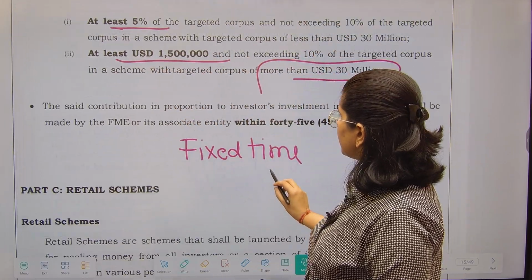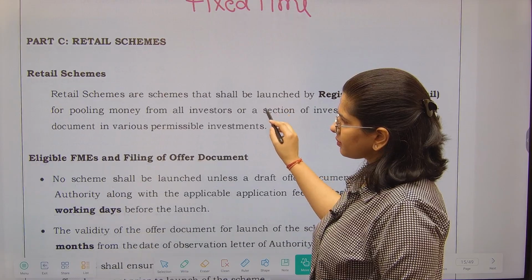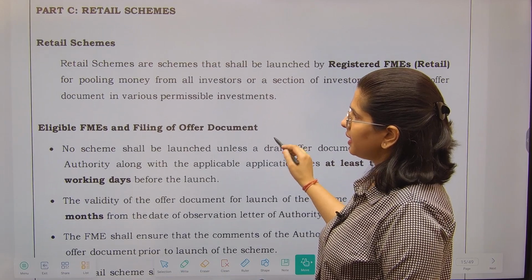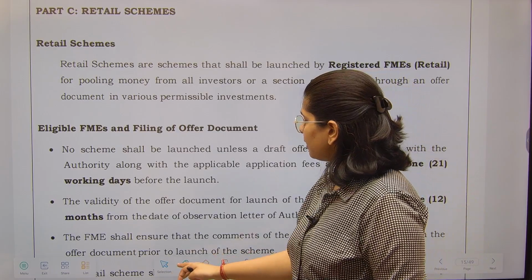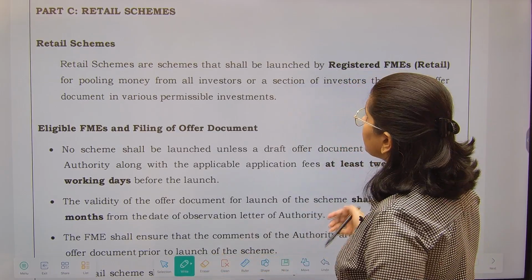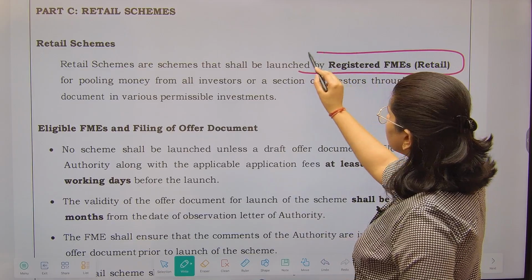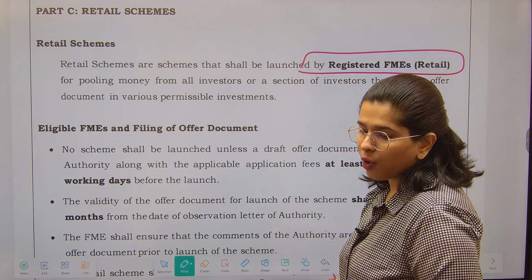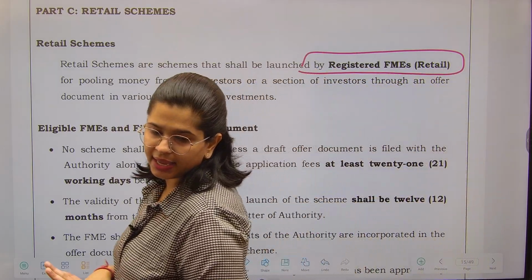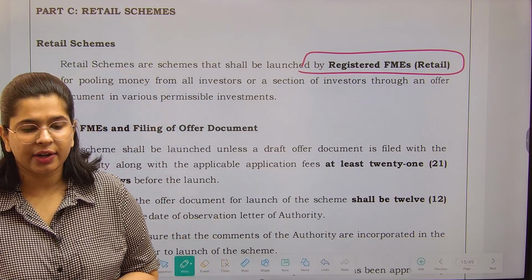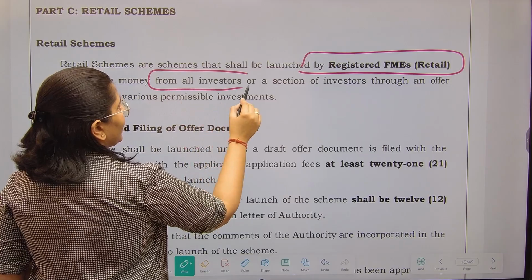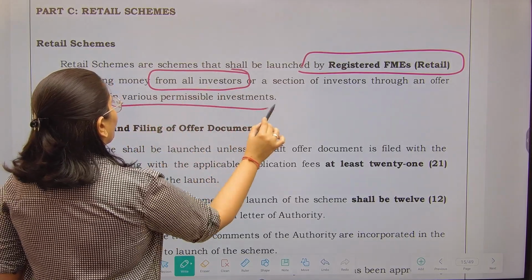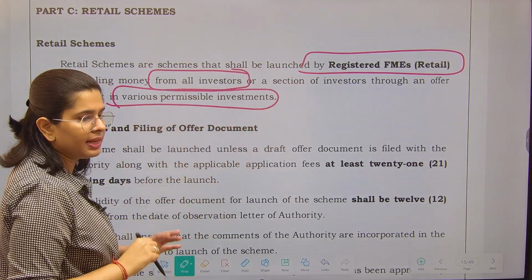Now we are going to see retail schemes. Fine. Let's start. So retail schemes, these are the schemes that shall be launched by the registered FMEs retail, right? Only these kinds of entities can launch the retail kind of schemes, for pooling money from all investors through an offer document in various permissible investments.